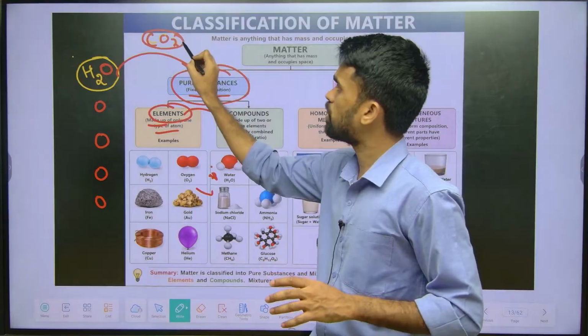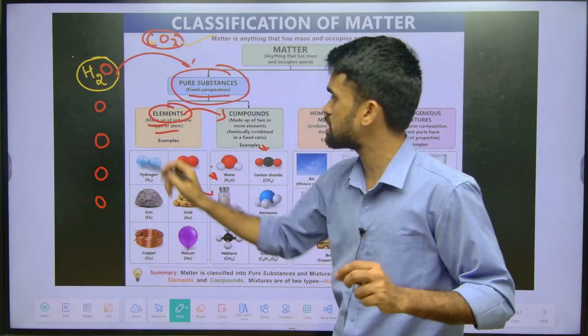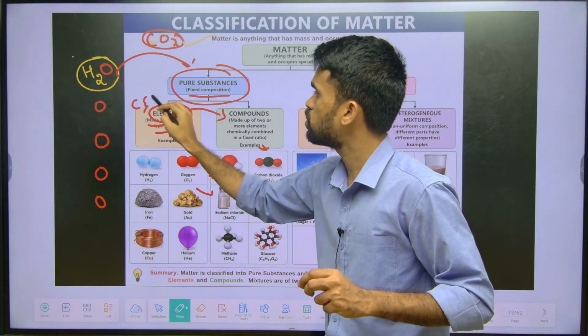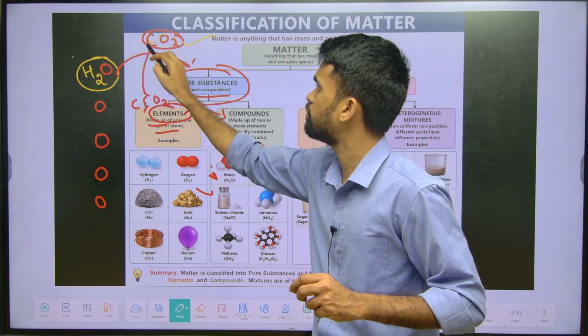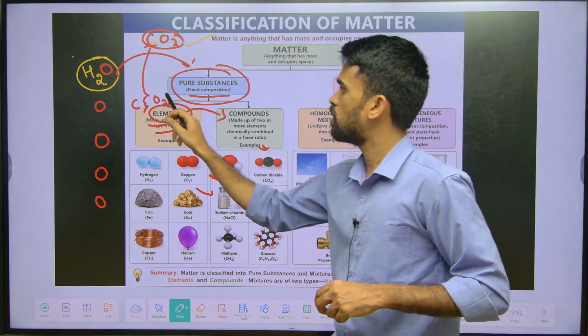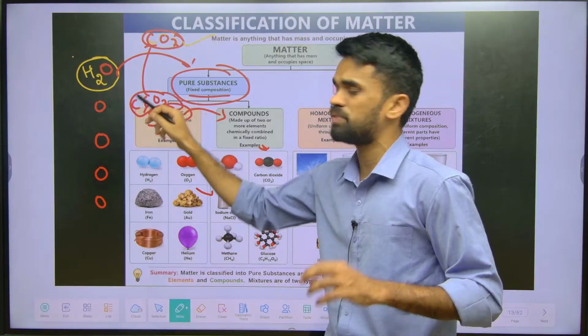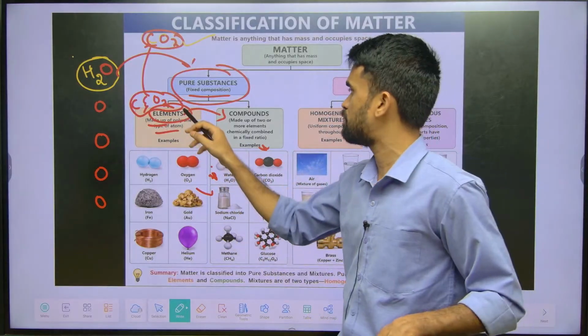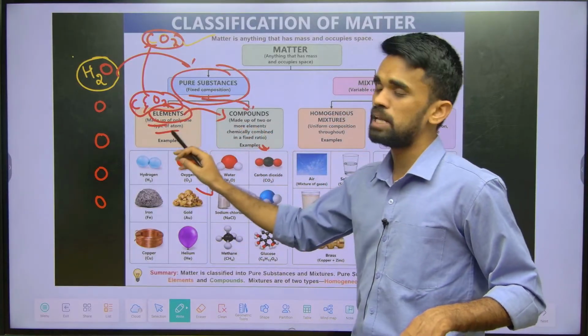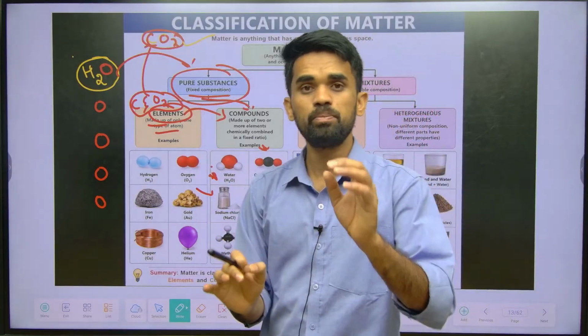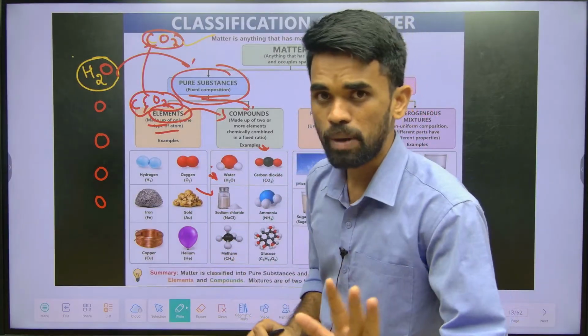In order to form carbon dioxide, what are the elements combining? One carbon and two oxygen atoms combine to give this compound. So when two or more elements combine in fixed proportions, we get a particular compound. Elements and compounds are examples of pure substances. I hope up to here it is clear.